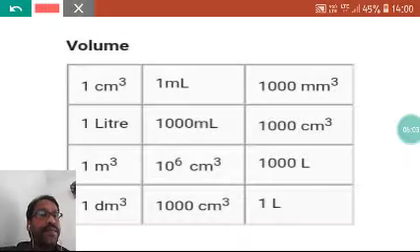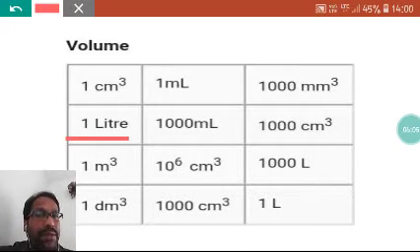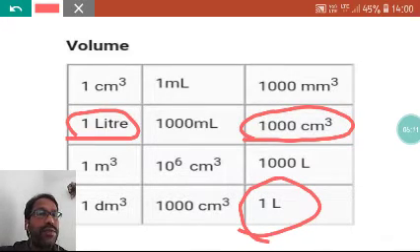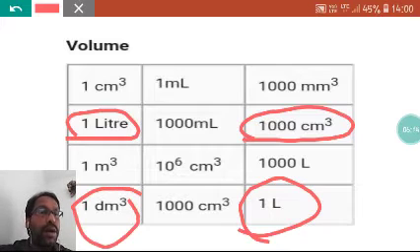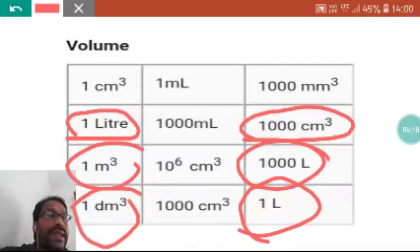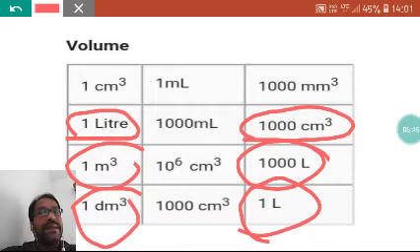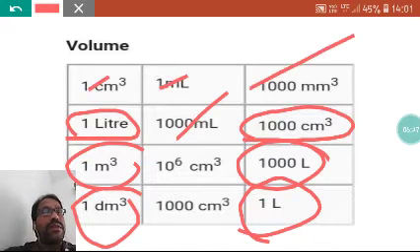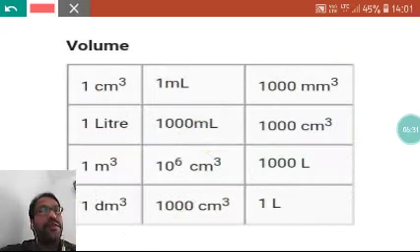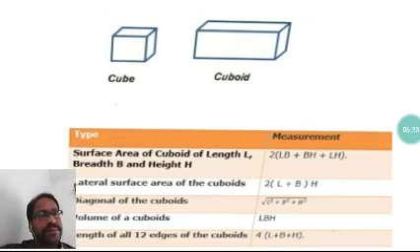And see here, you have to remember that 1 liter is always equal to 1000 centimeter cube, or 1 liter is equal to 1 decimeter cube, or 1000 liter is equal to 1 meter cube. These 3 important things you have to always learn. Otherwise the rest I have given. See, everything I have given here, so you can learn this all. This is a very useful table for you. Okay, and don't forget to remember this.